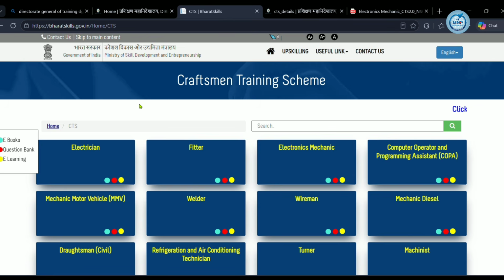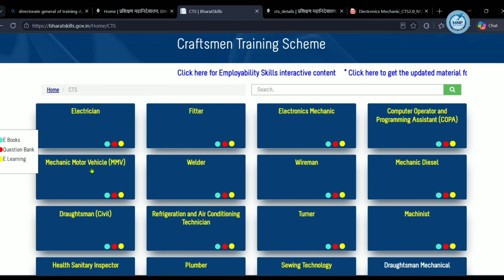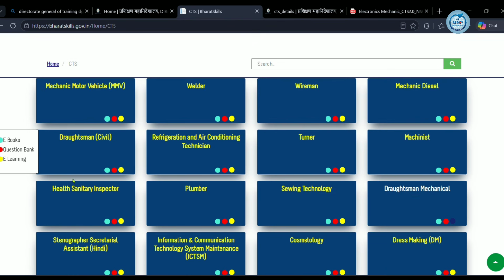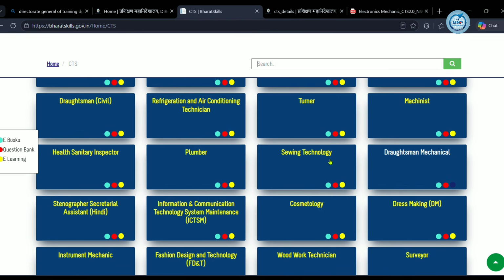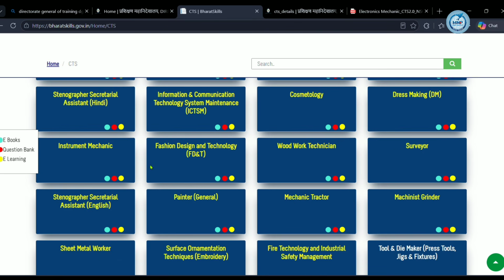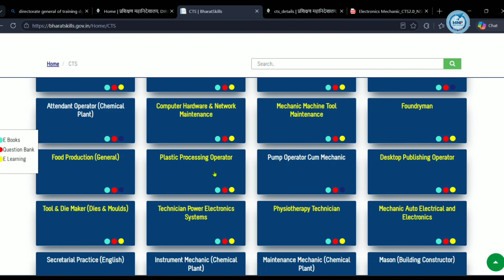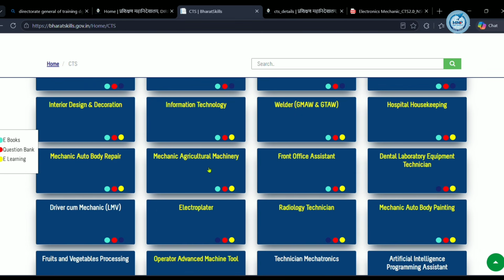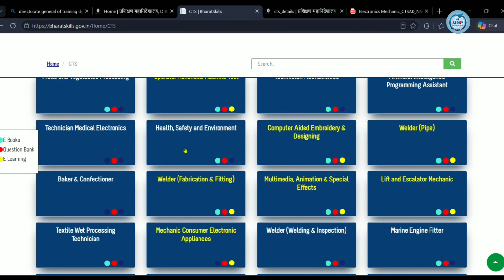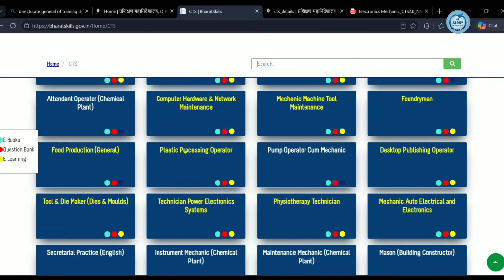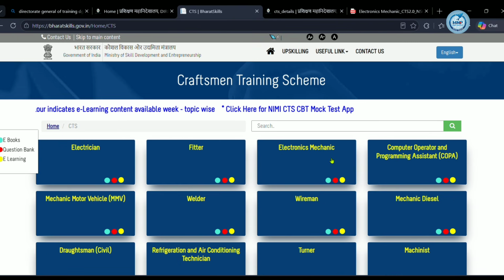After clicking on the CTS option, here it is. These are the official free trade materials for all ITI students and the aspirants who are preparing for RRB ALP CBT 2. Here you can see electrician, fitter, electronics mechanic, turner, machinist, refrigerator, plumber, sewing technology, mechanic tractor, a lot of things. You can download whichever trade materials you want from here. These trade materials will be useful for all ITI students.